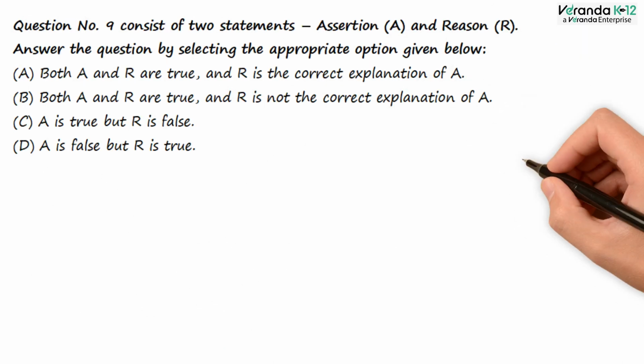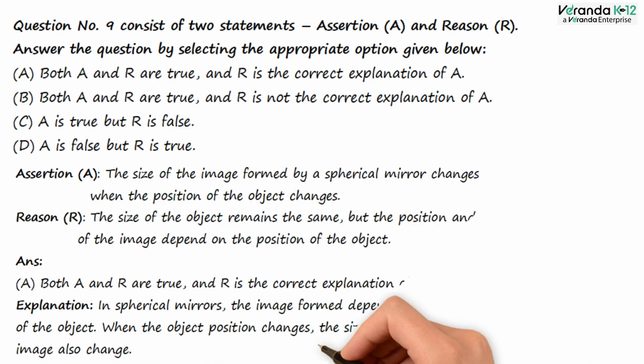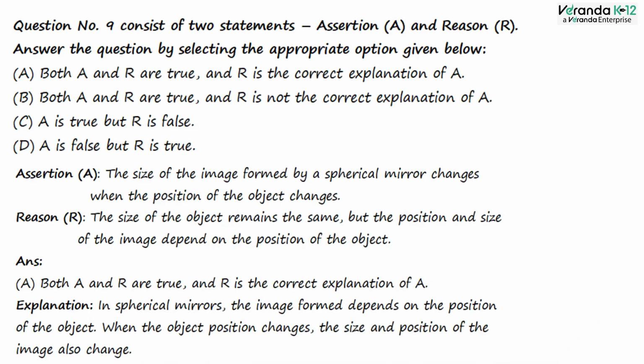Question number 9. Assertion and reason. Assertion: the size of the image formed by a spherical mirror changes when the position of the object changes. Reason: the size of the object remains the same, but the position and size of the image depend on the position of the object.